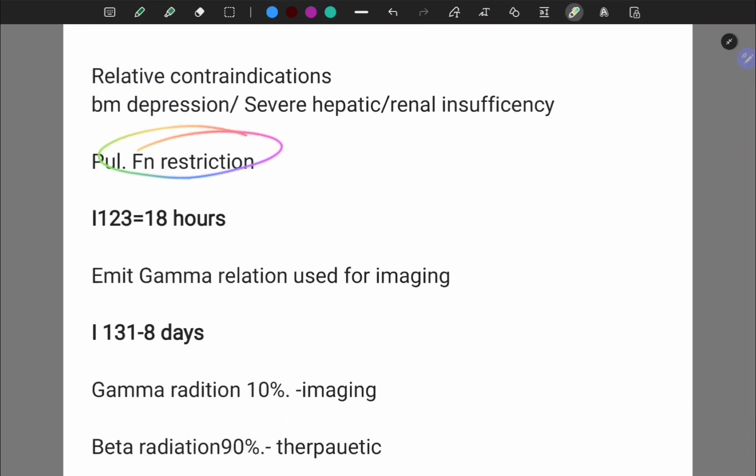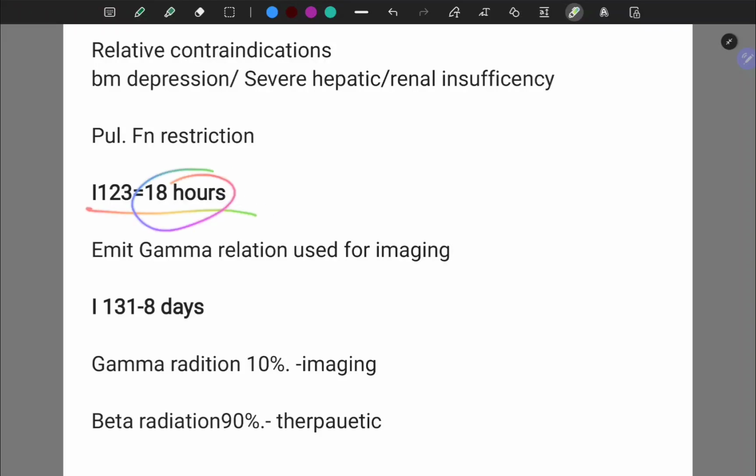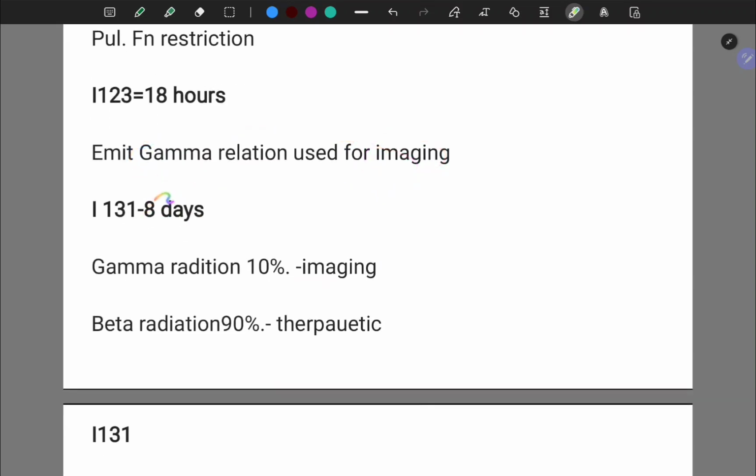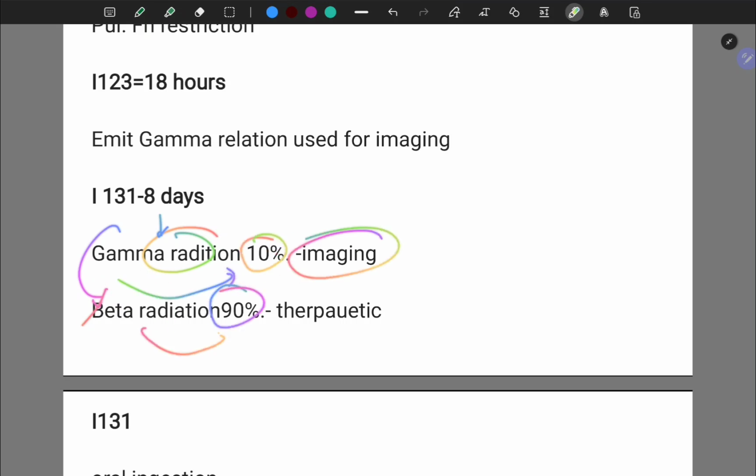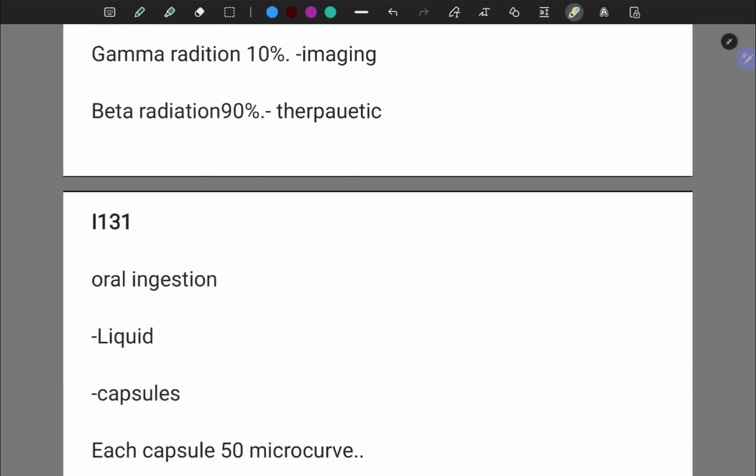Pulmonary function restriction. Iodine 123 has a half-life of 18 hours. Iodine 123 emits only gamma rays, which is useful for imaging. Iodine 131 has a half-life of 8 days. It will emit gamma rays and it will emit beta rays. 10% gamma rays for imaging, 90% beta rays for therapy.